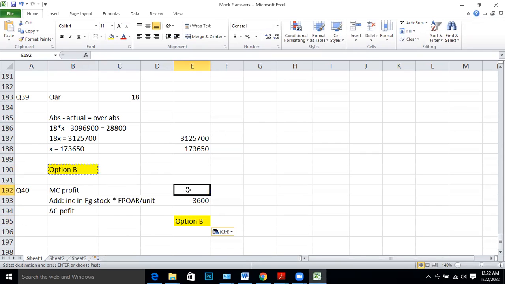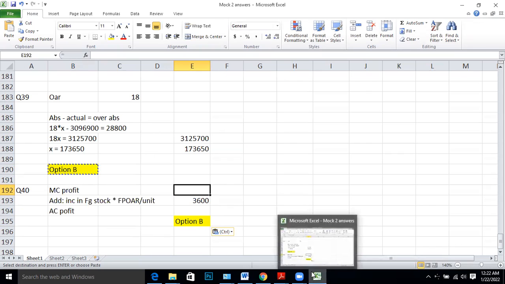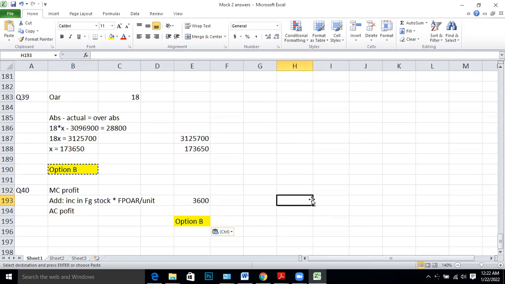Understand? Imagine if you had 100,000 here, AC profit will be 103,600. If you had 50,000 here, it will be 53,600. So compared to MC profit, AC profit is going to be 3,600 higher. Option B is the right answer. Cool. So these are the answers from 31 to 40. Revise them. Let me know if you have any doubts. In the next video, I'll share the answers 41 to 50.